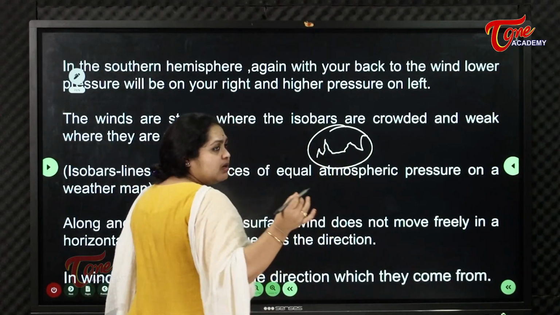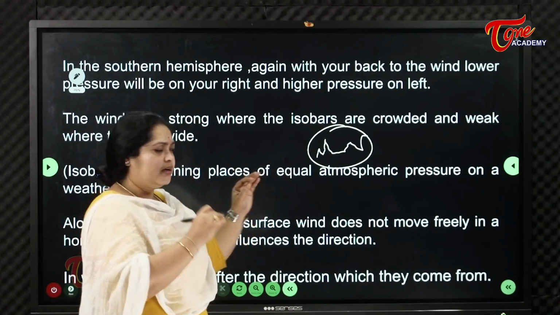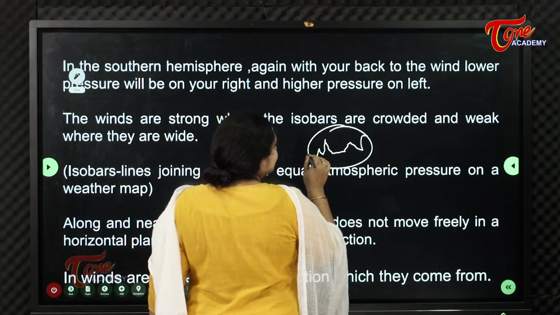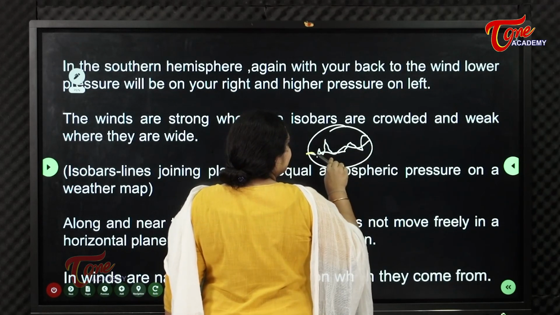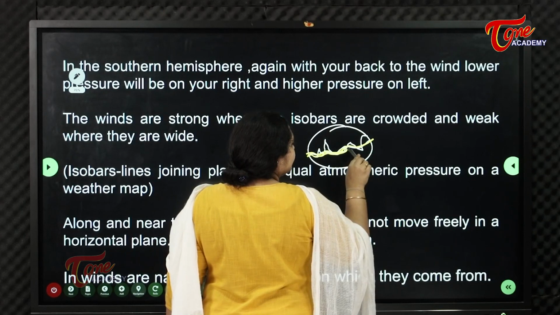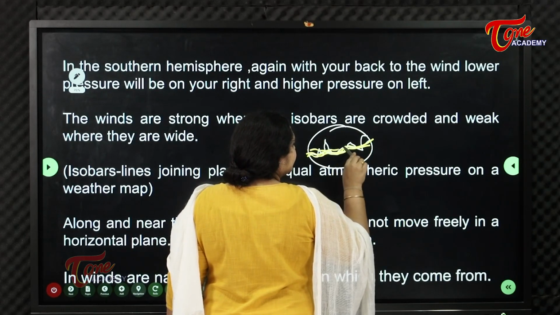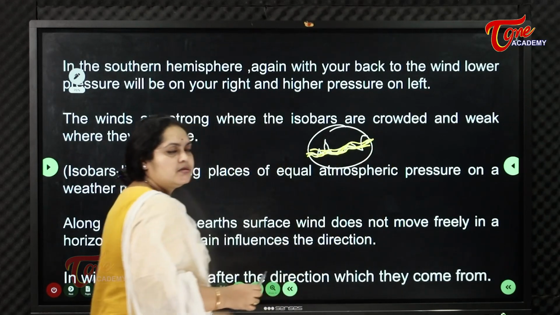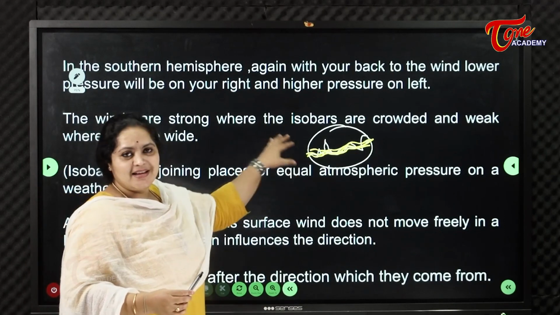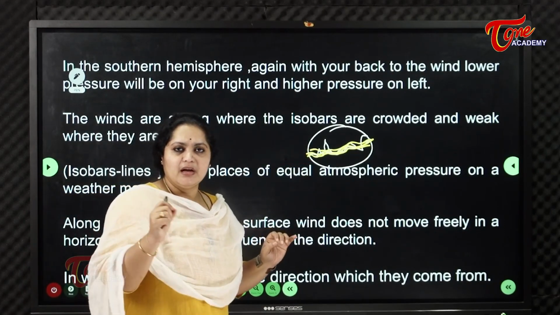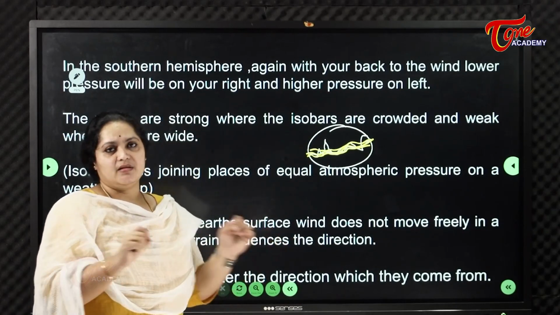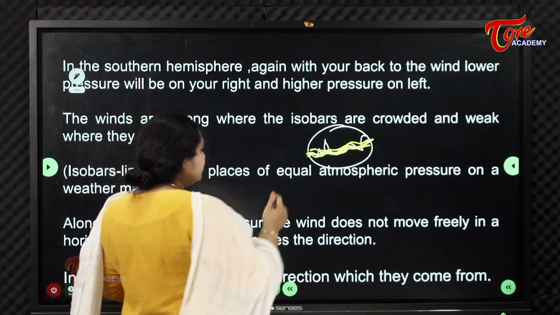If we join places with the same atmospheric pressure, like I am joining all the places with the same value, these are called isobars. The imaginary lines drawn on the places with the same pressure. They can be like this also.